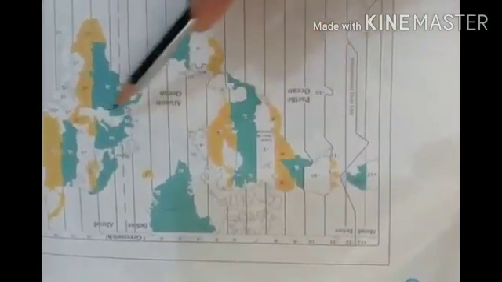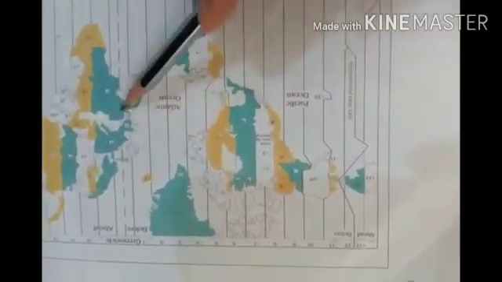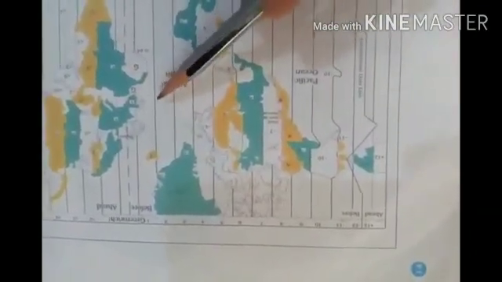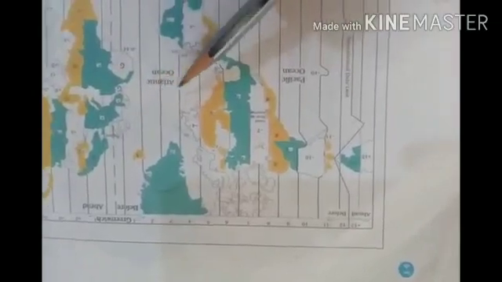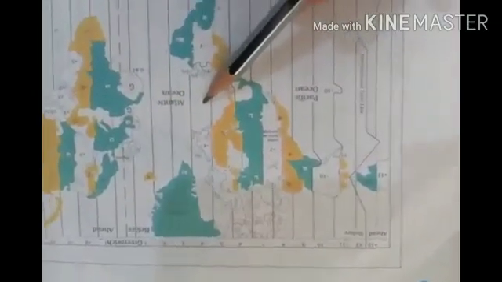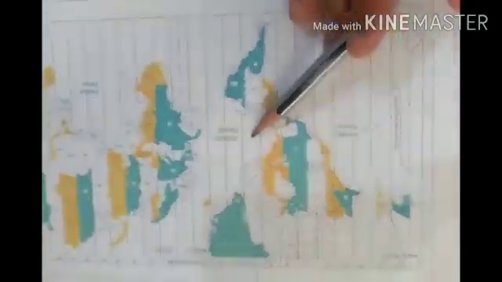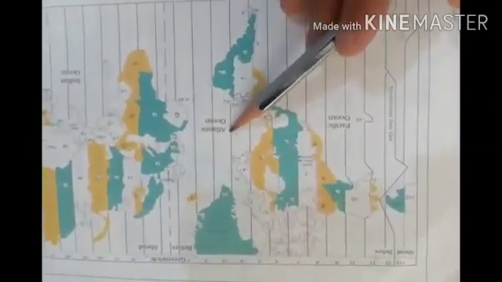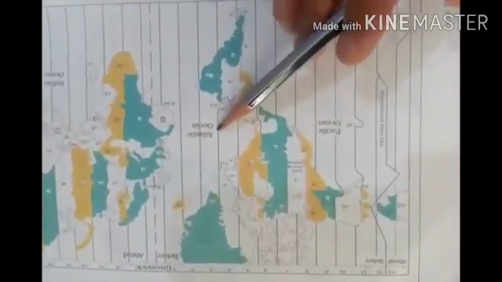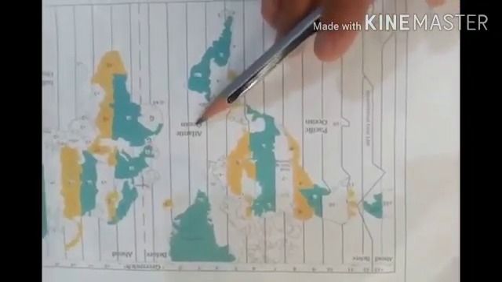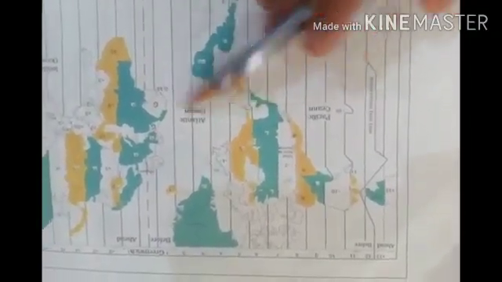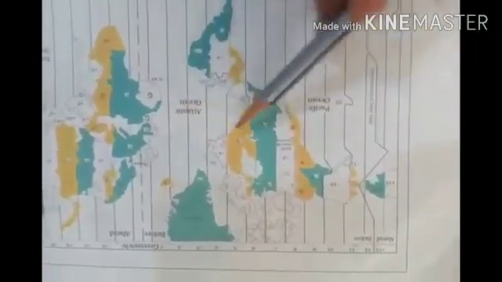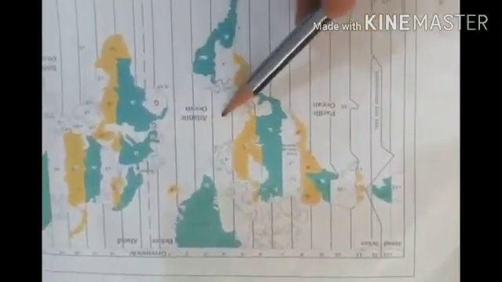There will be a difference of about 1 hour and 45 minutes in the local times of Dwarika, which is located in Gujarat, and Dibrugarh, which is located in Assam. So it is necessary to adopt the local time of some central meridian of a country as the standard time for the country.